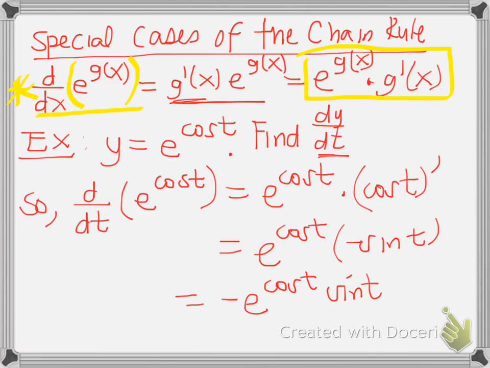Or you could have put negative sine t times e to the cosine t. That might look a little better. We want it to look pretty. Okay, negative sine t times e to the cosine t. That looks all right. Okay, so we're actually done.